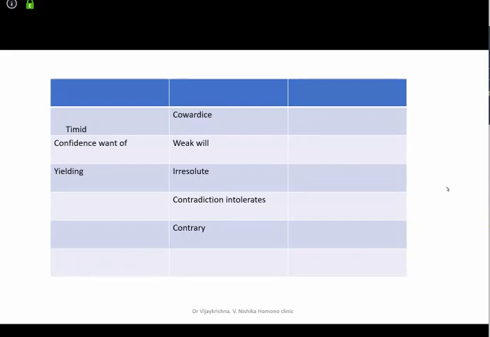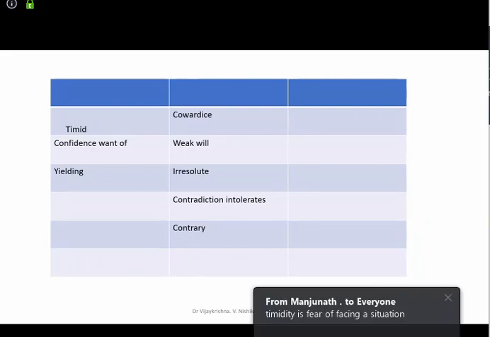Timidity, cowardice. Cowardice, the person will avoid. Lack of courage is cowardice. Okay, then what is timidity? Timidity is also lack of courage. The cowardly person will avoid getting into the situation. Like if some fight is happening, he wouldn't even go there. Whereas a timid person can at least face it, but will not.